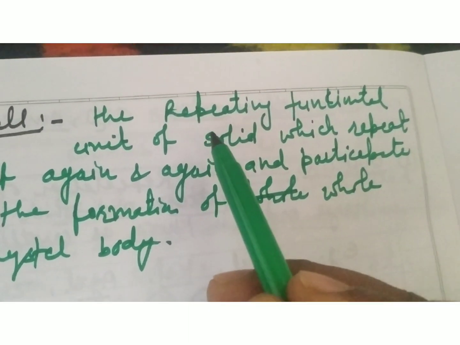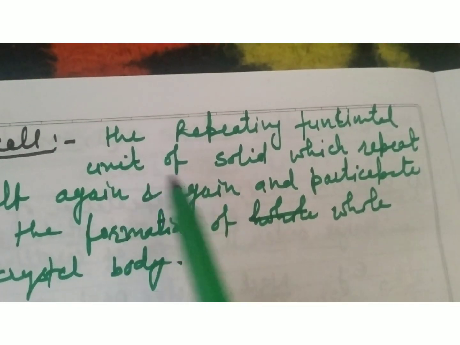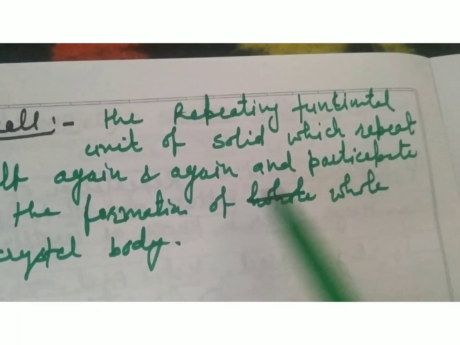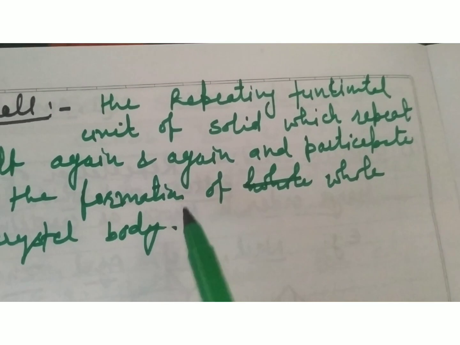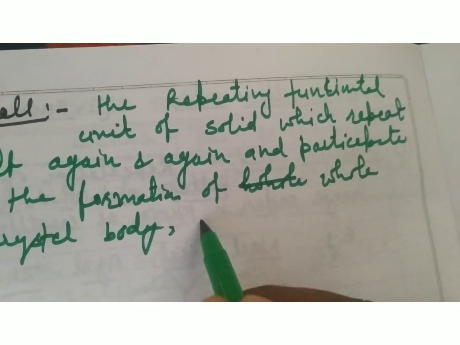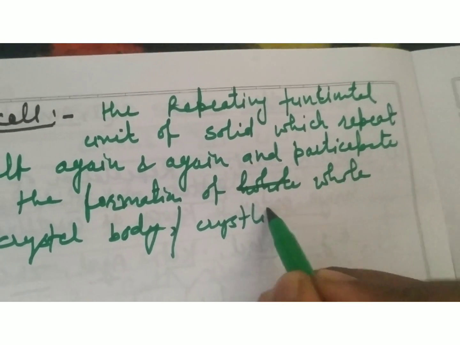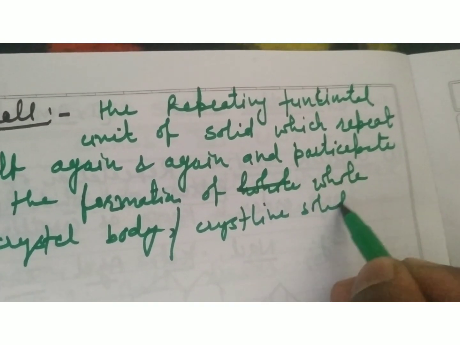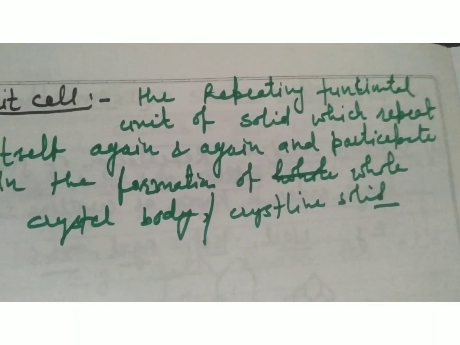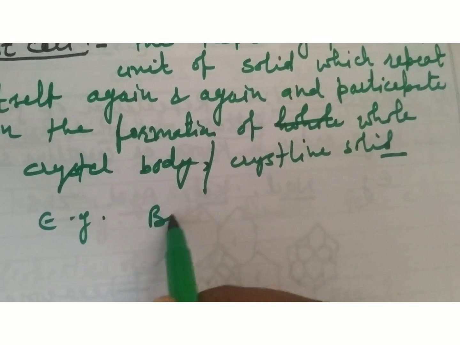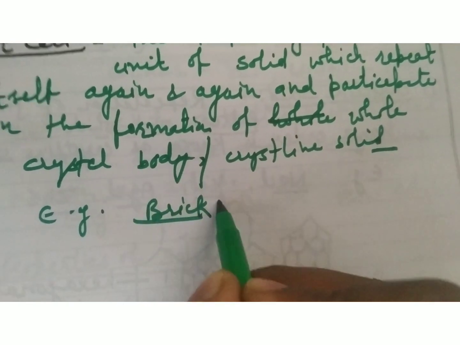Unit cells are the repeating functional unit of a solid which repeat itself again and again and participate in the formation of the whole crystal body, or you can say the crystalline solid. In daily life, you can take the example of a brick.